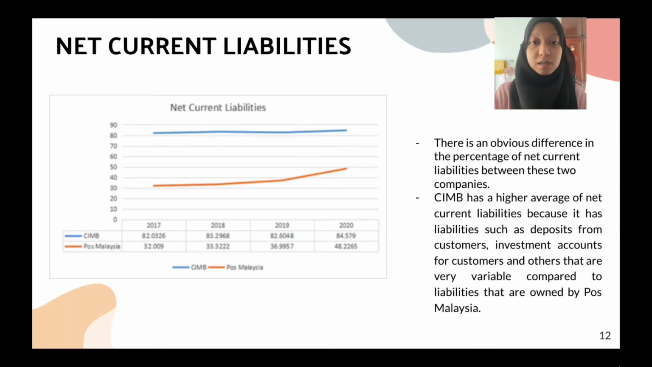Next, comparison of net current liabilities using vertical analysis of Pos Malaysia Berhad and CIMB Group Holdings Berhad from the year 2017 until 2020. As we can see, there is an obvious difference in the percentage of net current liabilities between these two companies. CIMB has a higher average of net current liabilities because it has deposits from customers, investments from customers and others that are very variable compared to the liabilities owned by Pos Malaysia.